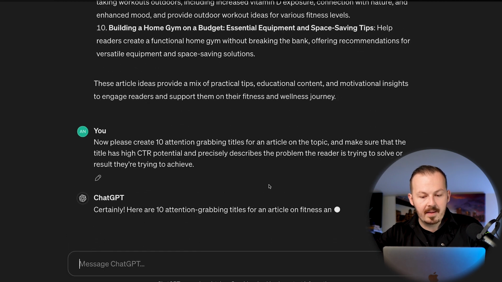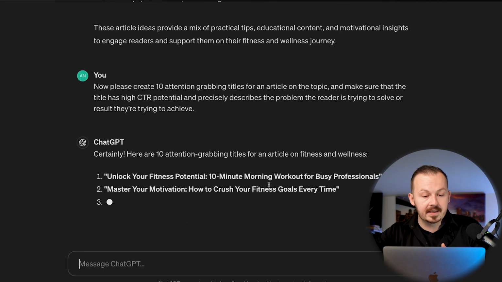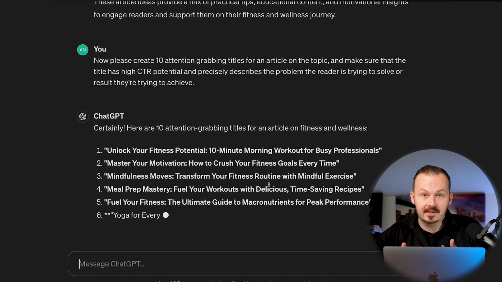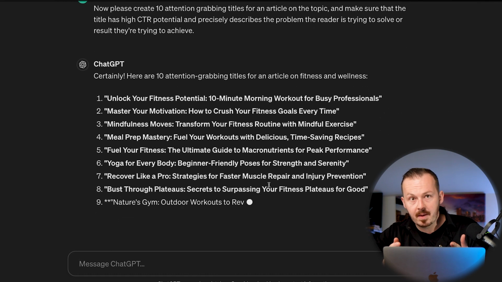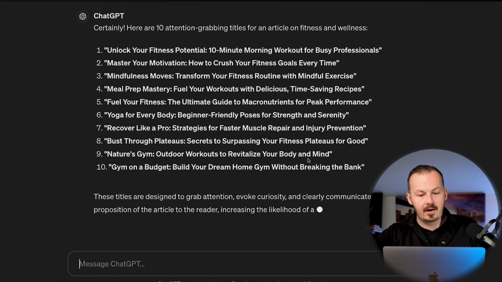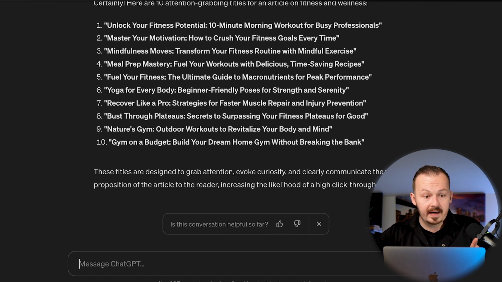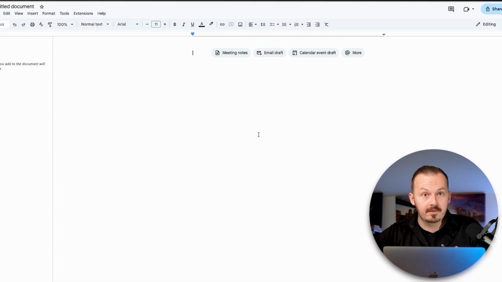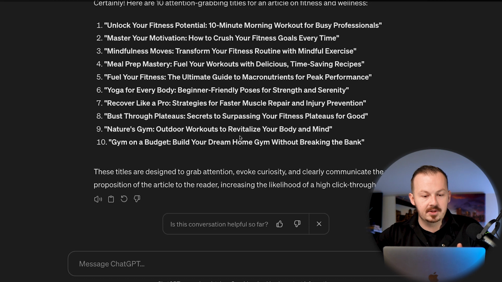ChatGPT is going to come up with these titles for the potential future articles, based on the ideas that it has come up with based on a niche. And pretty much now, if you feel confident, you can just go ahead and write an article yourself based on the title and the niche that you have generated using ChatGPT. But the goal of this method is actually making money, not just writing articles all day.